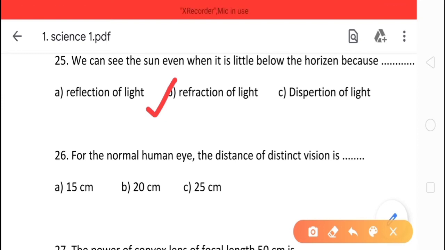Let's see question number 26. For the normal human eye, the distance of distinct vision is dash. What is the distance of distinct vision? Options are 15 centimeter, 20 centimeter or 25 centimeter. And the correct option is option C, 25 centimeter.